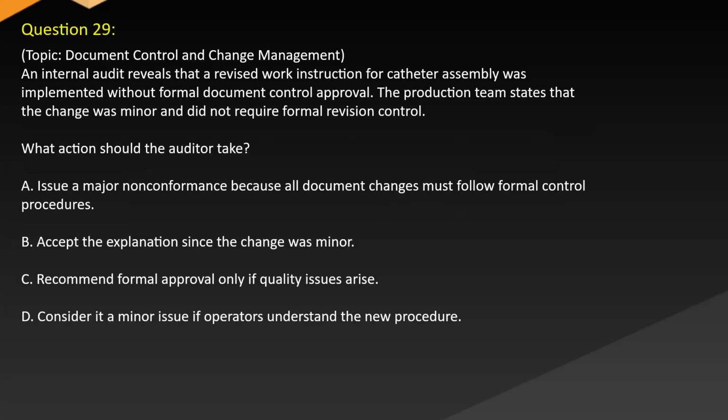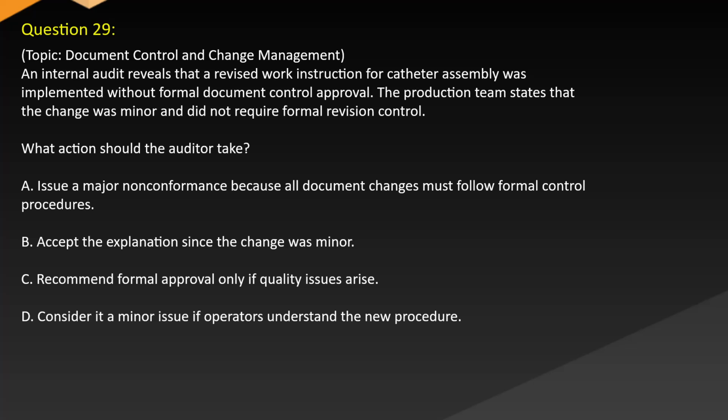Question 29. Topic: Document control and change management. An internal audit reveals that a revised work instruction for catheter assembly was implemented without formal document control approval. The production team states that the change was minor and did not require formal revision control. What action should the auditor take?